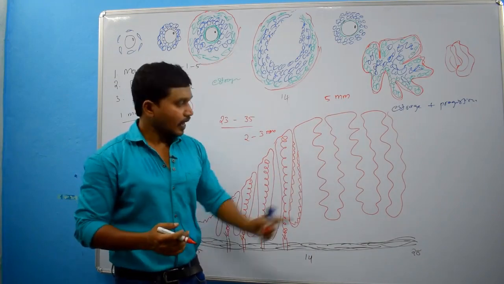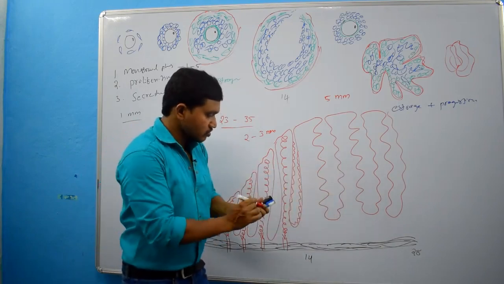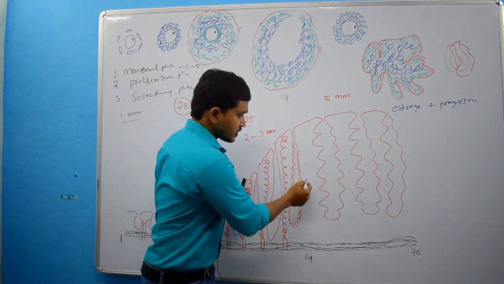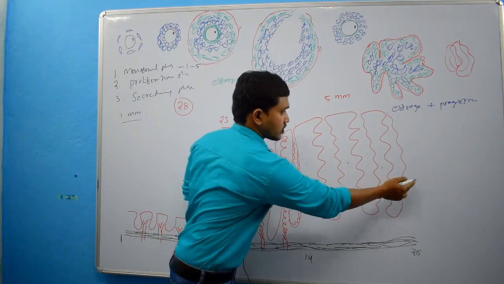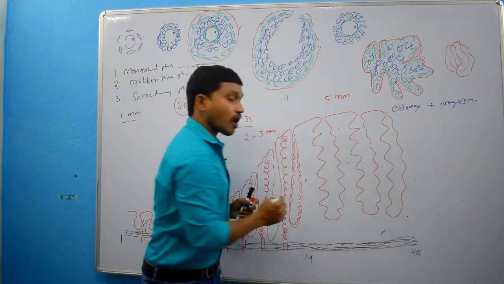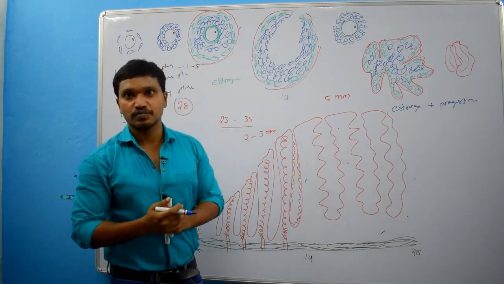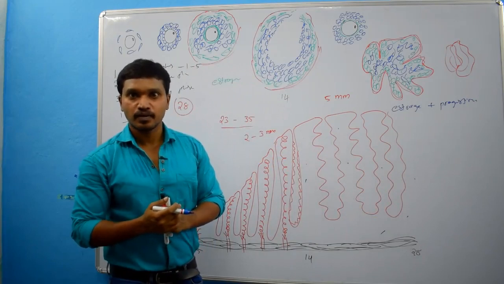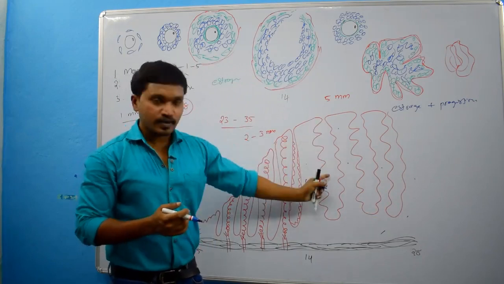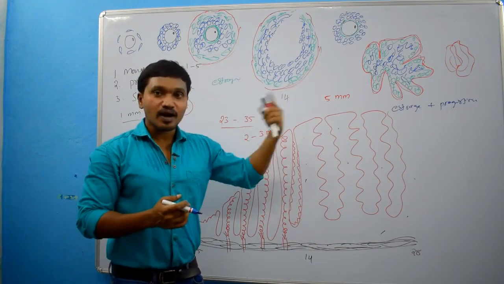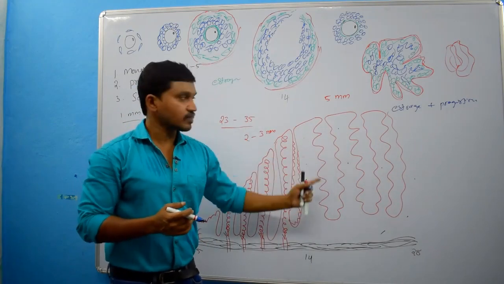Stromal cells are present within the connective tissue, and these stromal cells also fill with glycogen rich material. Then what are the other changes that occur in the secretory phase?